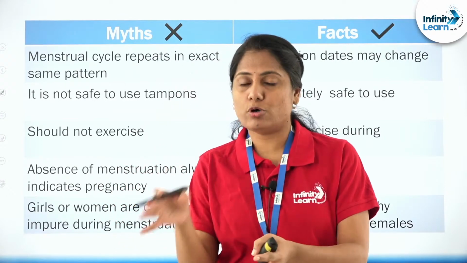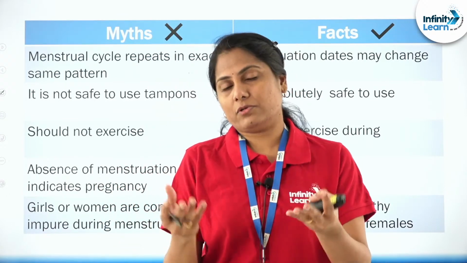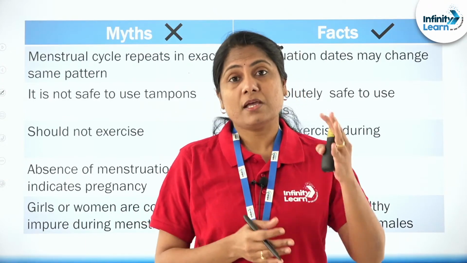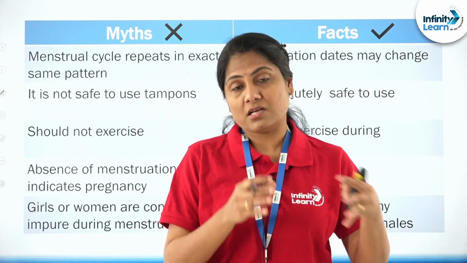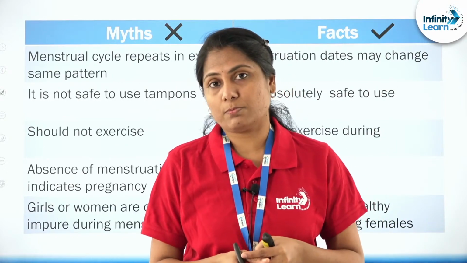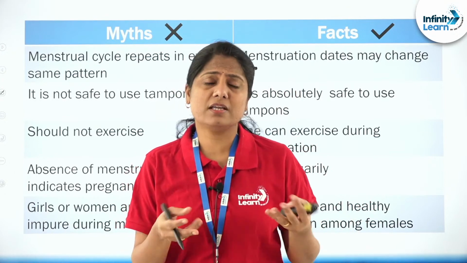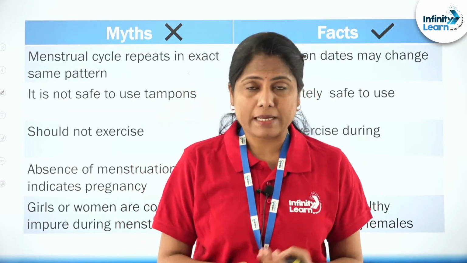They're confined to a particular area. In Africa also, in certain tribes, women live on the outskirts while menstruation is happening. So there are lots of things that have been culturally imbibed.